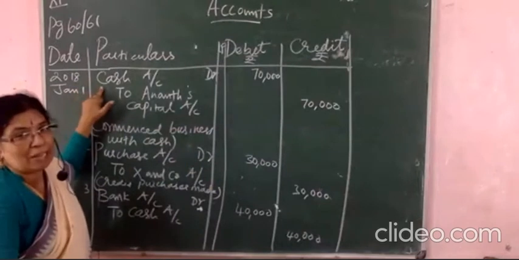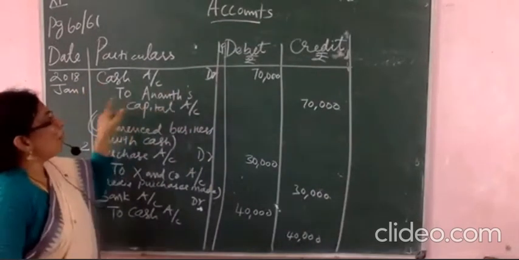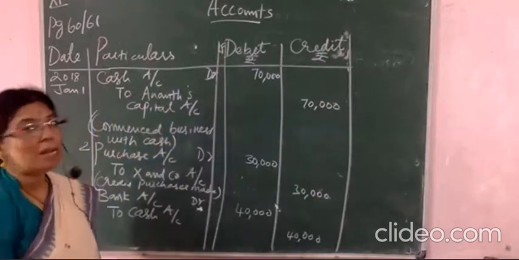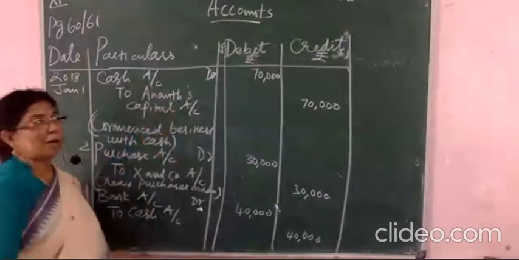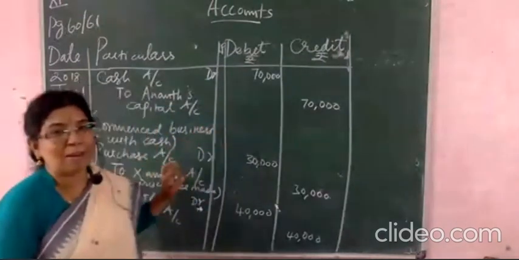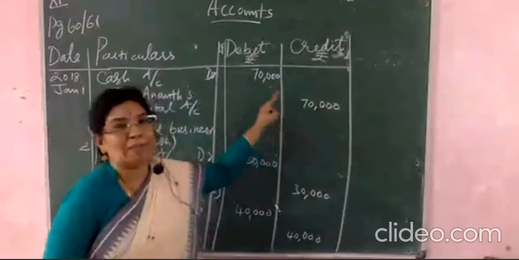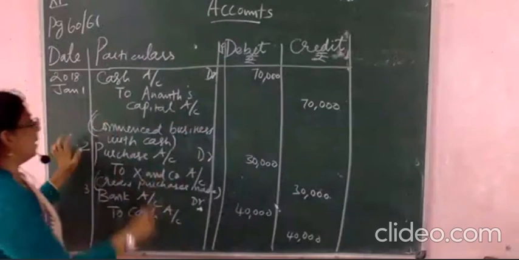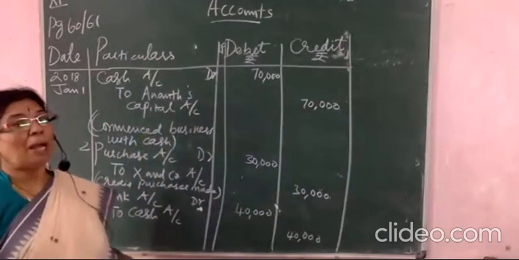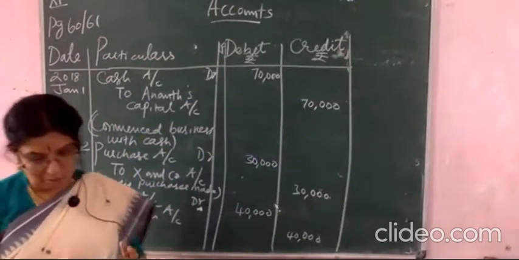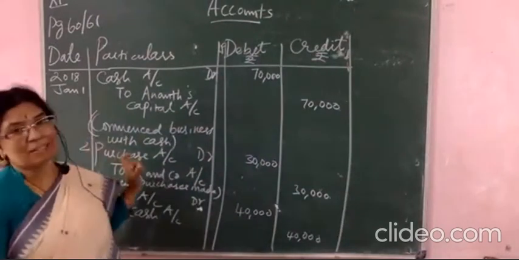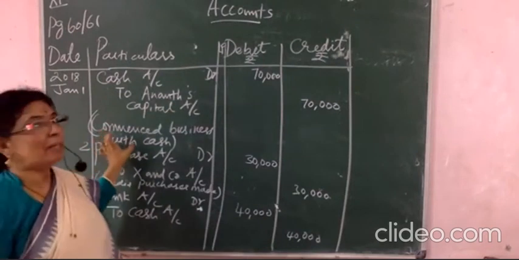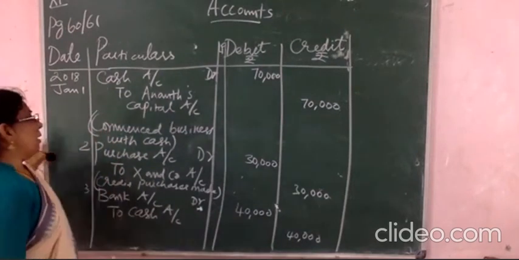Clear? Now the cash is being invested in the business. The cash account debited to Anant capital account. Whatever name is given, you have to mention the name. Anant capital account. What is the amount given? How much have they invested in the business? 70,000. So you write 70,000 here and 70,000 here. And what is the narration? What is the statement you have to write? I told you, whatever is written in the question, you can simply write the same statement. Otherwise, you can shorten it and write the statement according to your point.